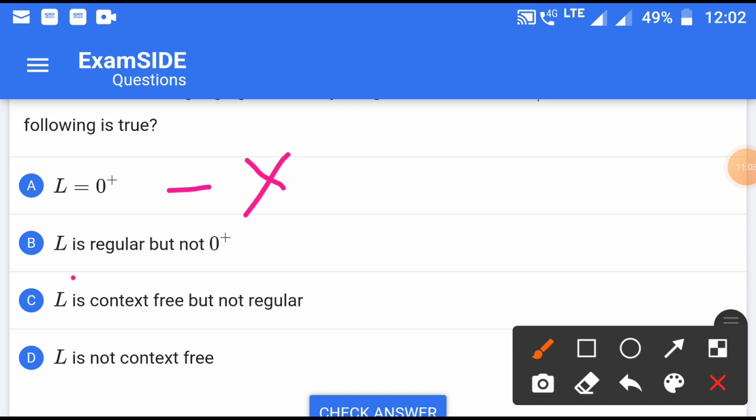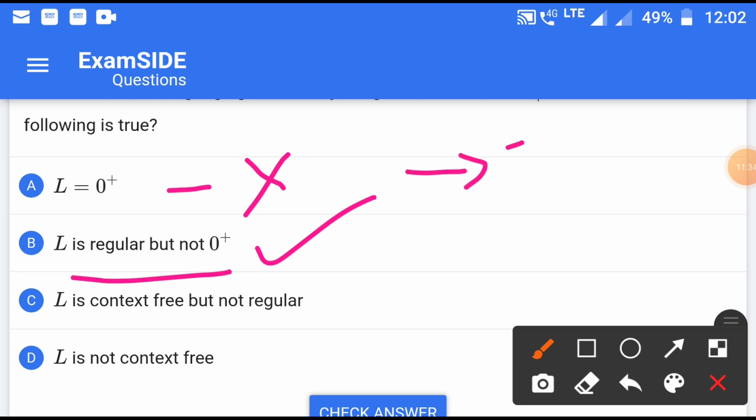But if we move to this option, L is regular but not 0 plus, then it may be correct, because there is no doubt that L is regular, because we can realize the language generated by this grammar in the form of a DFA, that is, a transition diagram of a DFA.